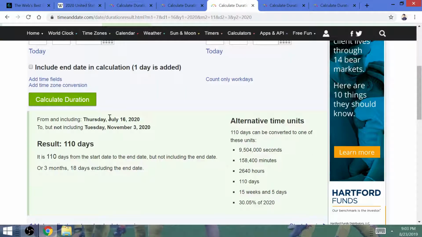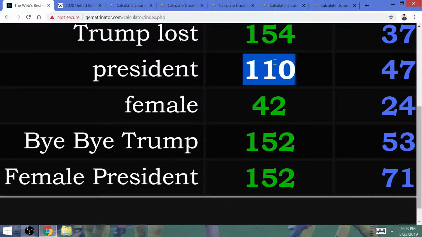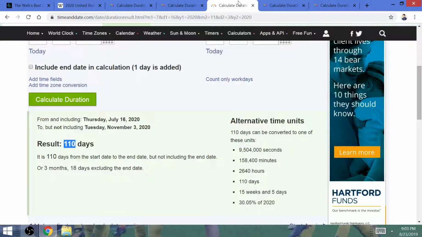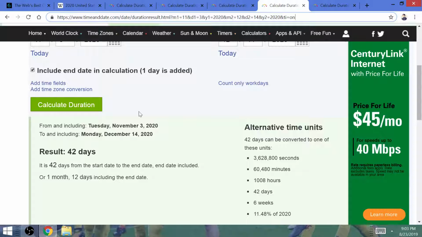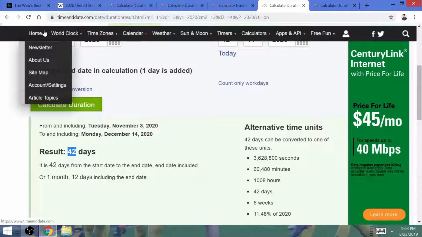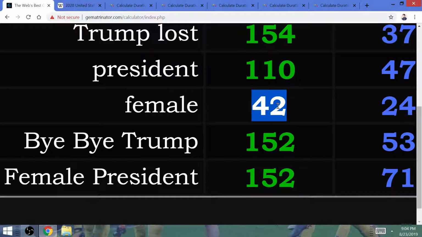The amount of time from the day that Elizabeth Warren gets nominated as the Democratic nominee to election day is 110 days. "President" has Gematria of 110. This is how you know the Democratic Party is going to win this election. The amount of time from November the 3rd, the day that Elizabeth Warren gets elected, to December the 14th is a time span of 42 days. "Female" has Gematria of 42.